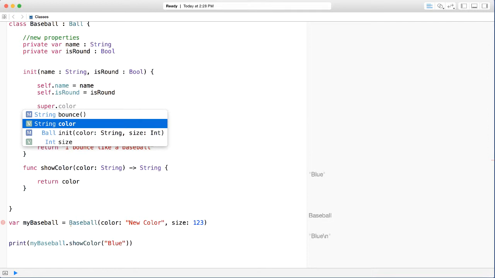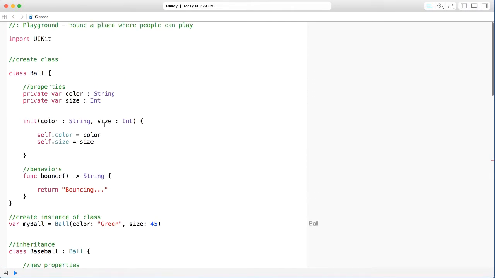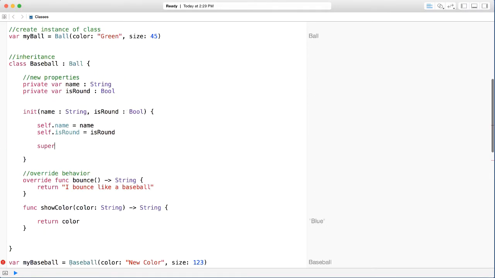Before we do anything, we're going to call super. So super is our parent class, which means we are now calling our ball here. We want to call its init, which is this one here. So we say super dot init. There it is. Obviously, we have to pass in a few things here. So we can go ahead and just pass in, say, green, and for size, let's say 12.